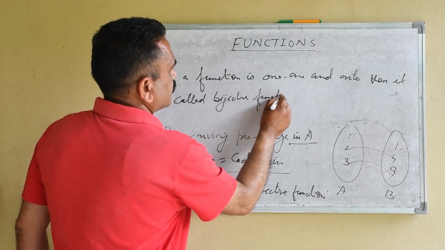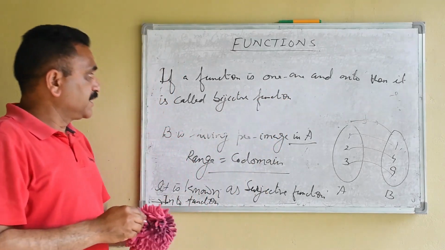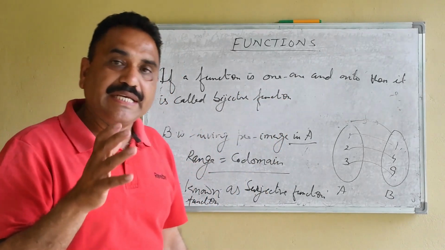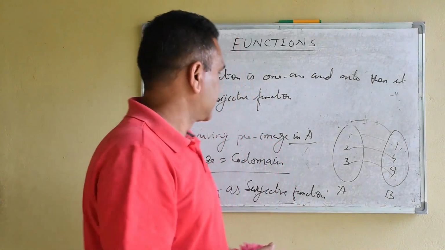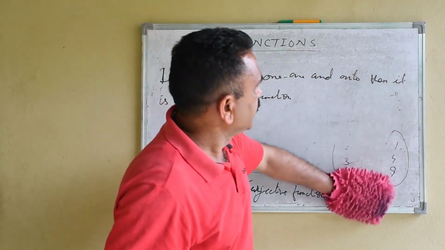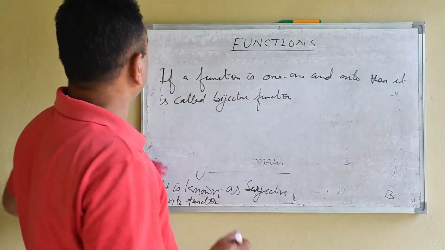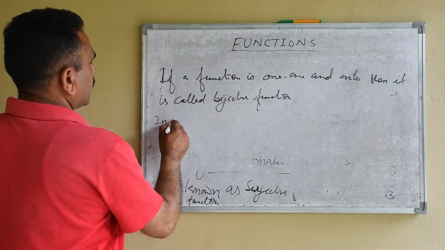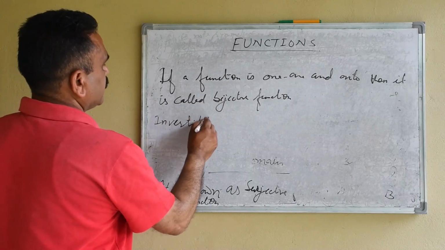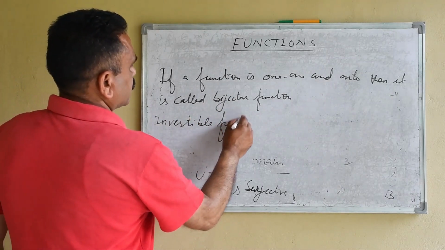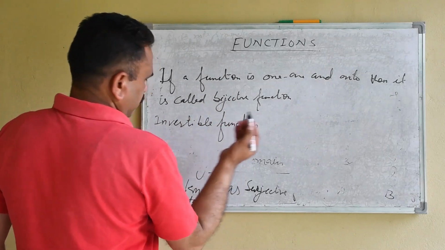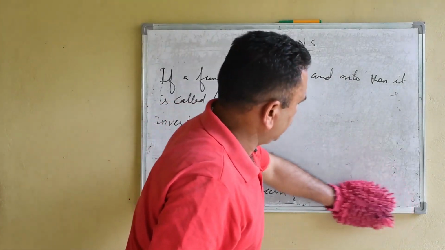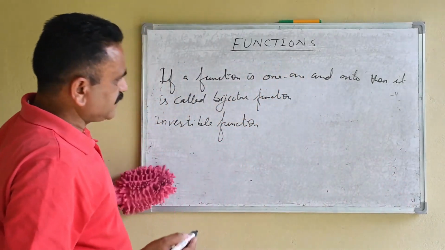And if a function is 1-1 and onto, then it will be an invertible function. So you can say bijective or invertible function. So mathematically, how can we write it?